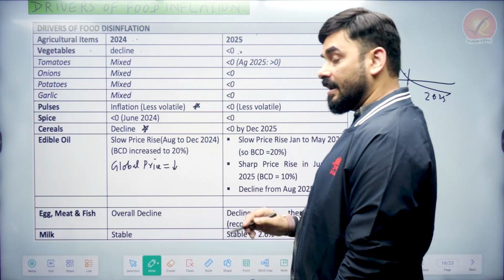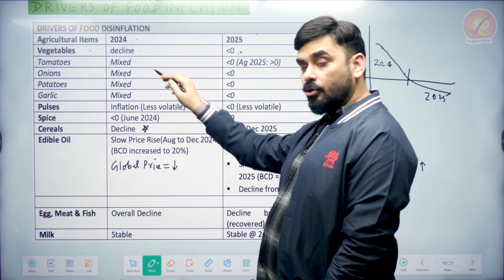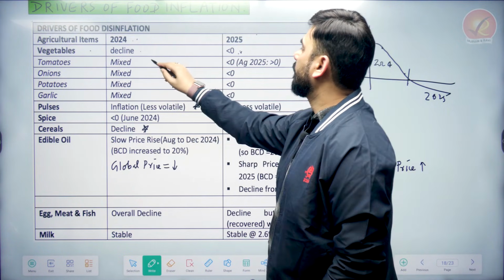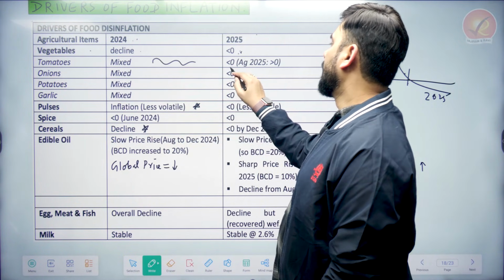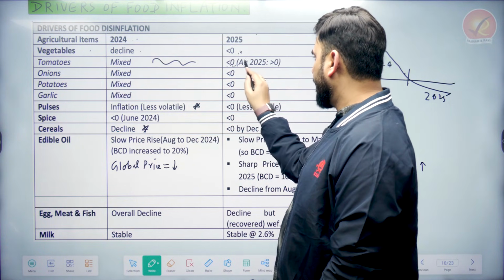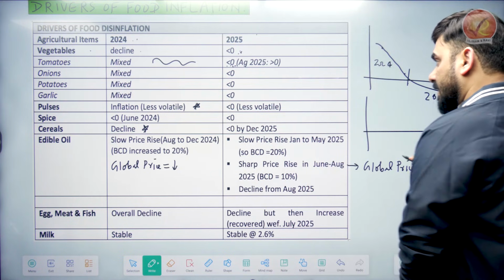So see, less than 0 means negative, right? Now what happened to tomato price? Tomato price in 2024 was showing a mixed trend, it was going like this. But what happened in 2025? It became negative from August, and after August it became positive, which means tomato price was like this.